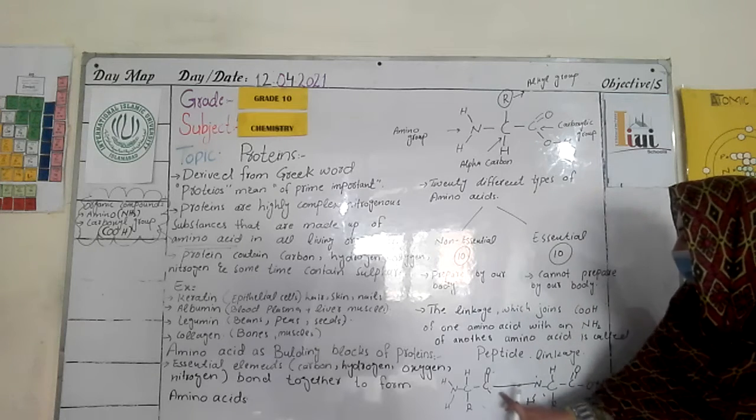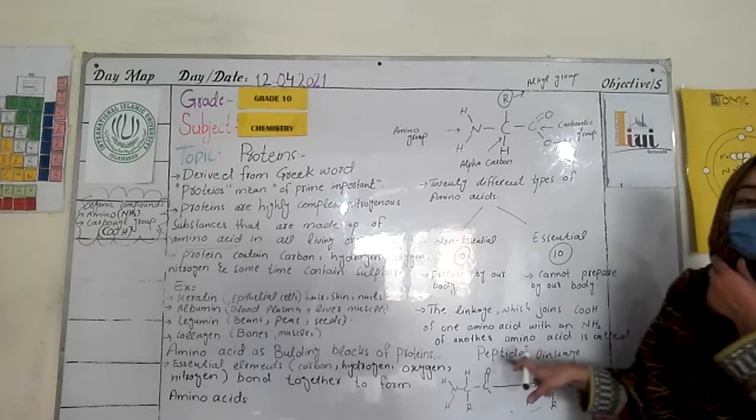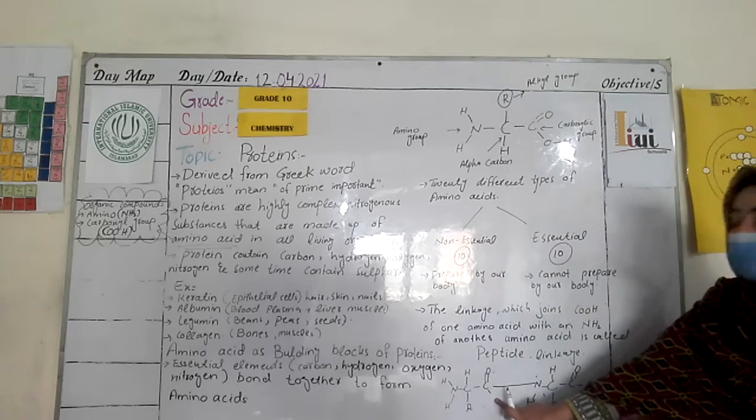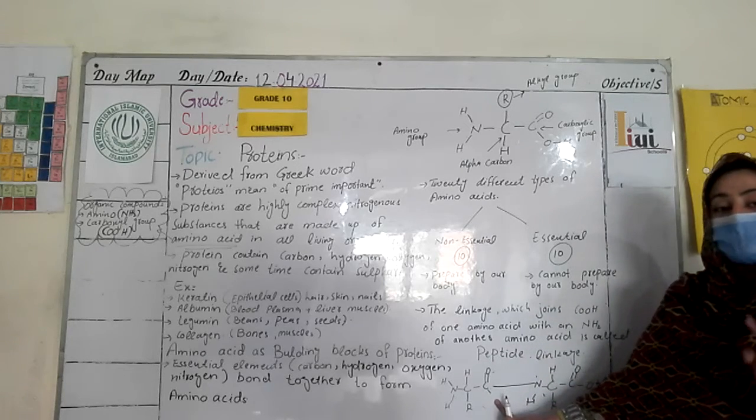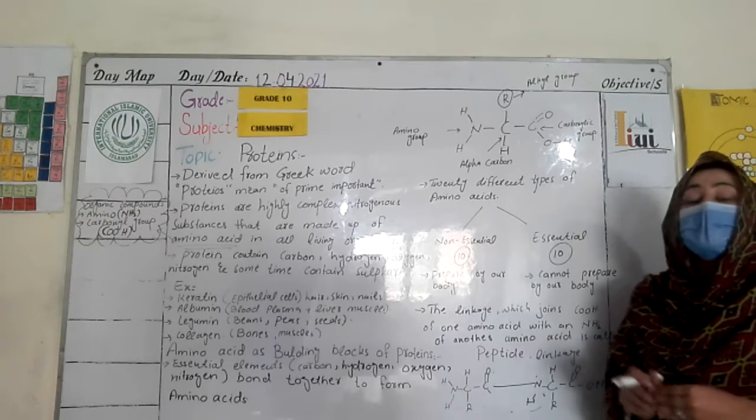When nitrogen makes the bond, this type of bond is called the peptide linkage or the peptide bond. And when the OH and H are removed, it means that a water molecule is removed from the amino acids during this linkage.